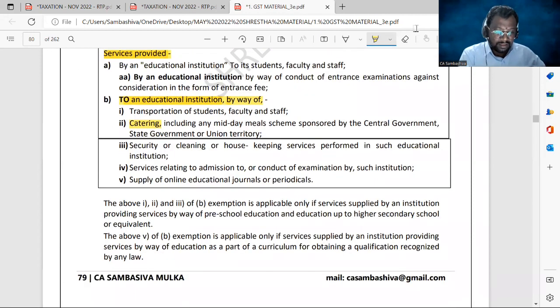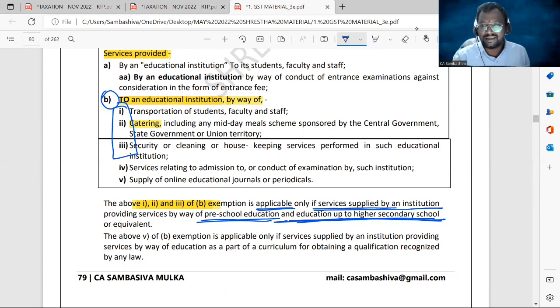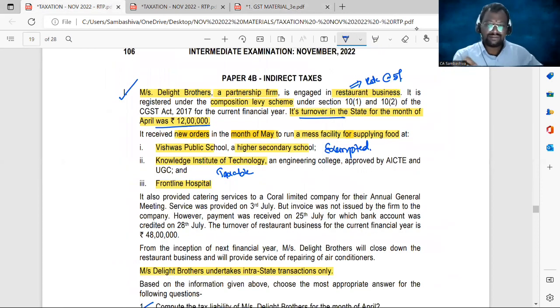Check it out: the above points 1, 2, 3 of exemption B are applicable only if services are supplied by an institution providing preschool education and education up to higher secondary school. So that's why in the first case it is exempted, because it is a higher secondary school, and in the second case it is an engineering college, that means after +2.